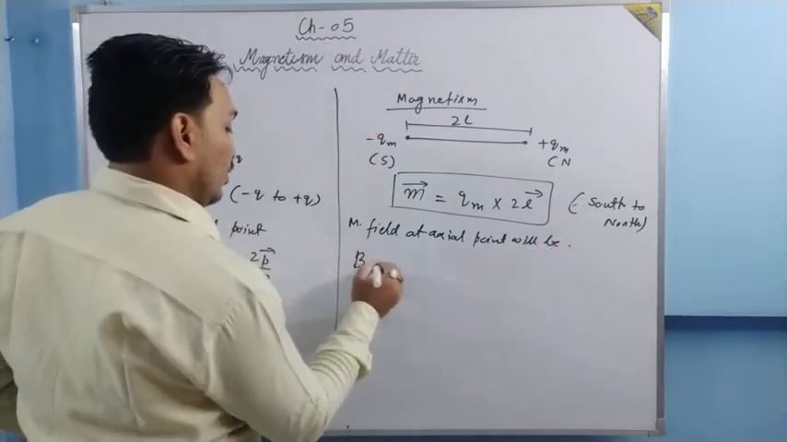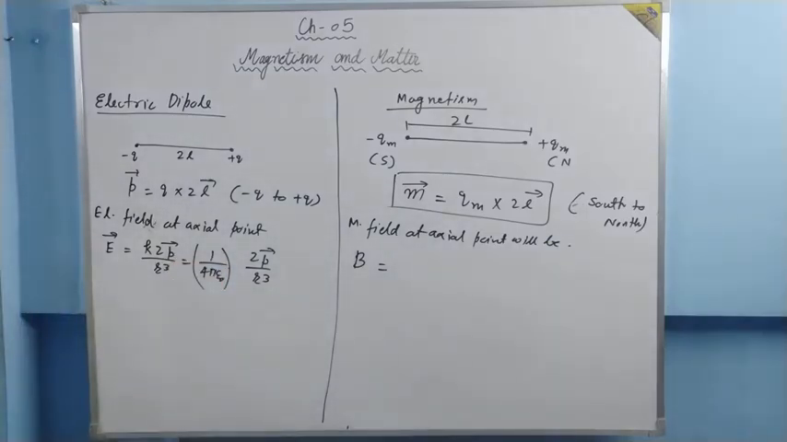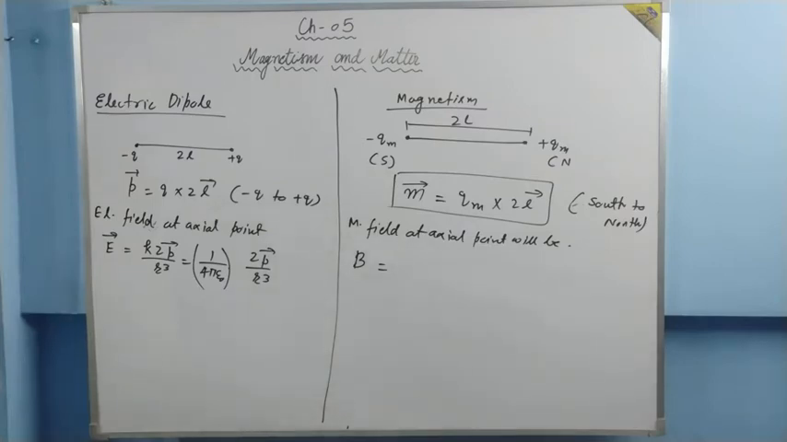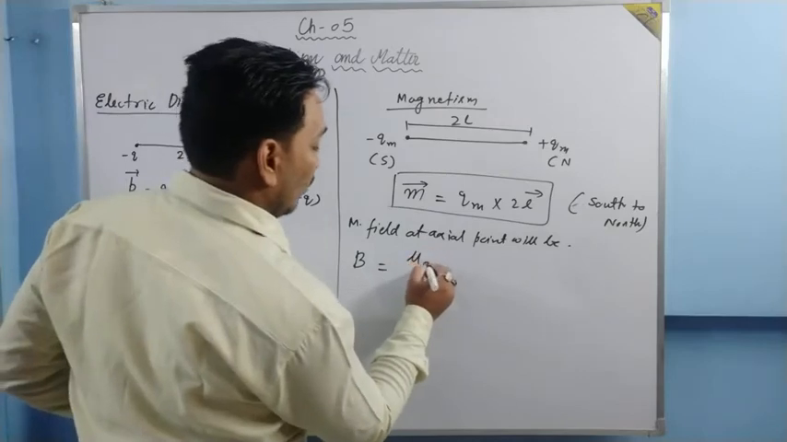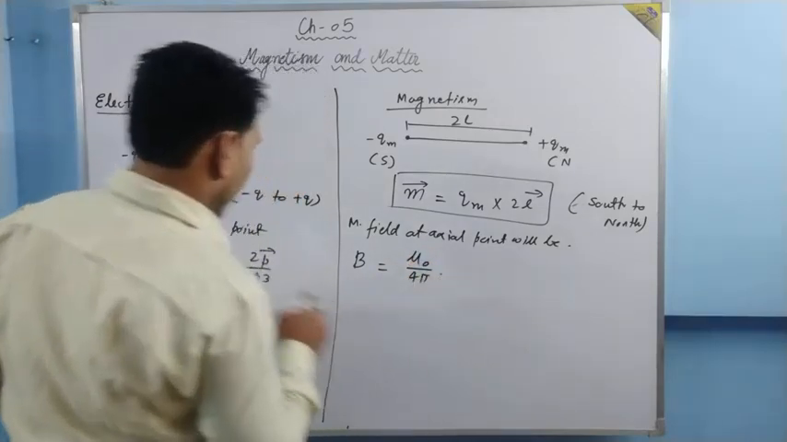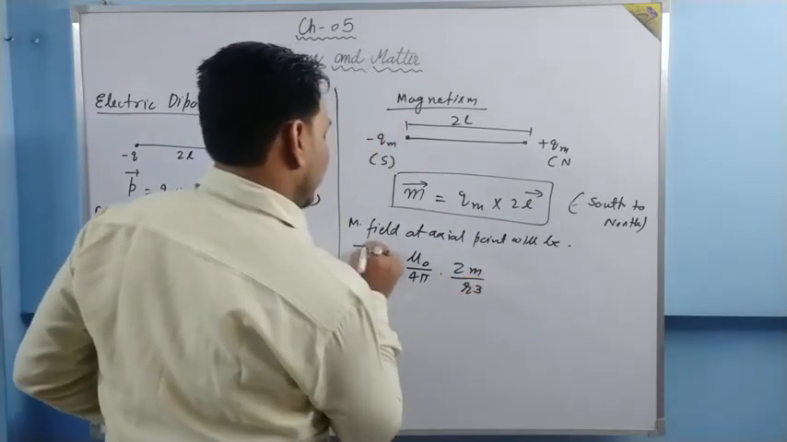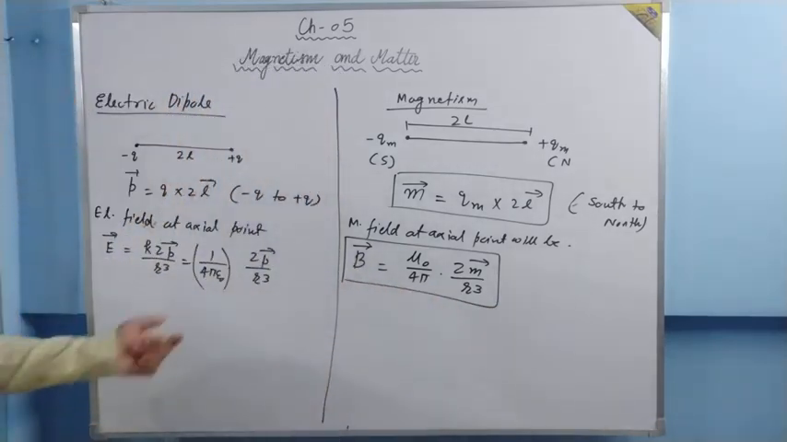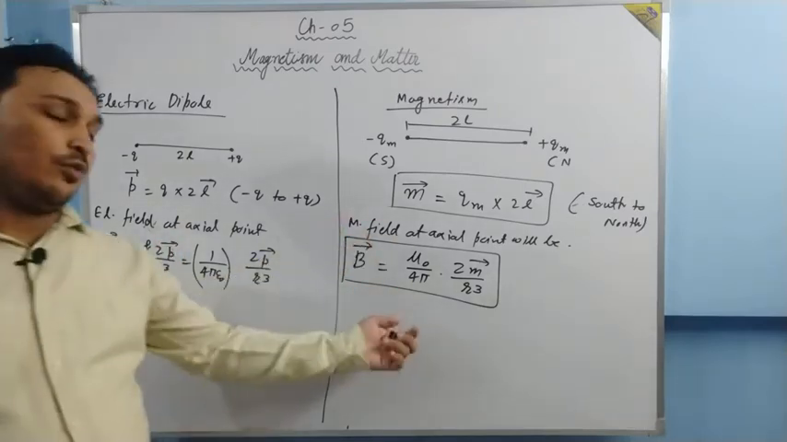So B is going to be, now just see, 1 upon 4 pi epsilon naught is the constant for electrostatics. For electric field, permittivity comes. For magnetic field, permeability comes. So in place of this constant, we have to use a new one, mu naught upon 4 pi. 2p will be 2m upon r cube. Same. What have we changed? Only the constant. Earlier it was for electrostatics, 1 upon 4 pi epsilon naught. This time it is mu naught upon 4 pi.